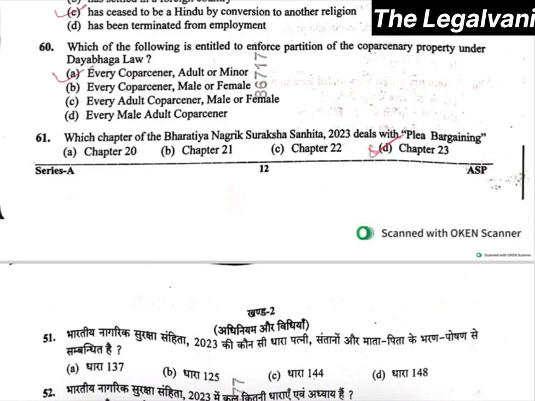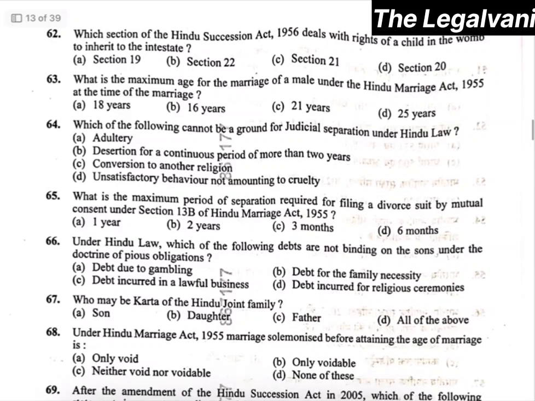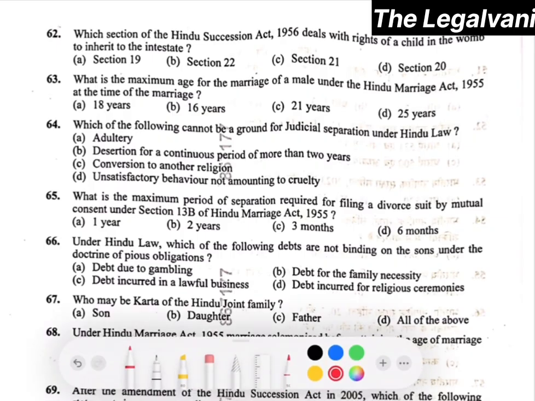Moving towards question number 62. Which section of the Hindu Succession Act 1956 deals with rights of a child in the womb to inherit to the intestate? The right answer will be option number D, that is section 20. Question number 63. What is the maximum age for the marriage of a male under the Hindu Marriage Act 1955?